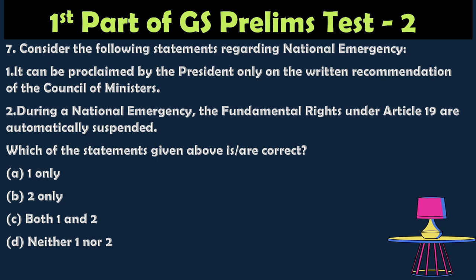The answer is 2. The first statement is wrong because the national emergency can be proclaimed by the written advice of the cabinet, not just the Council of Ministers. So cabinet is different from Council of Ministers.